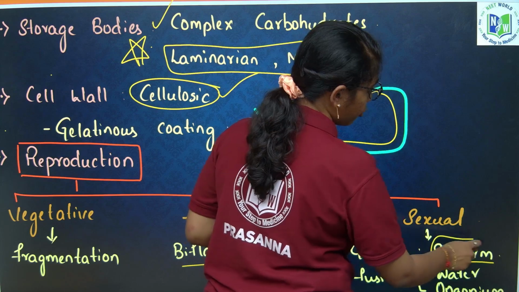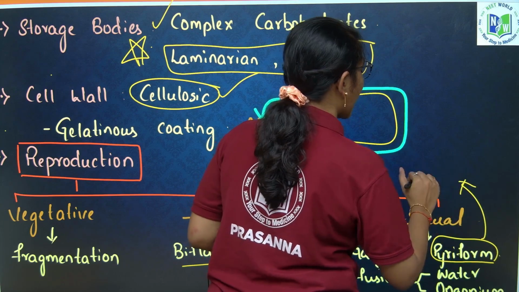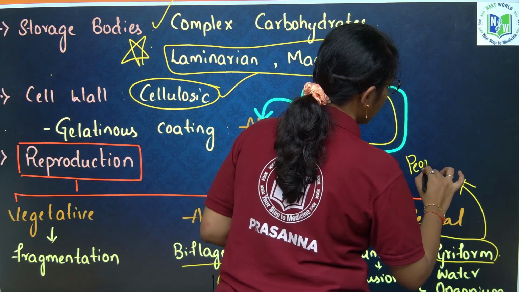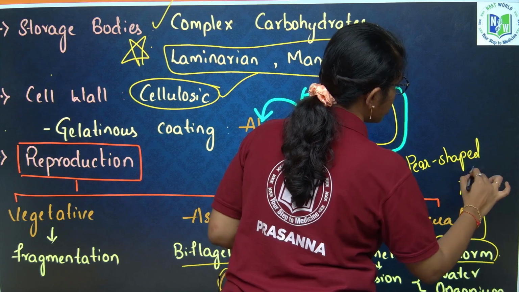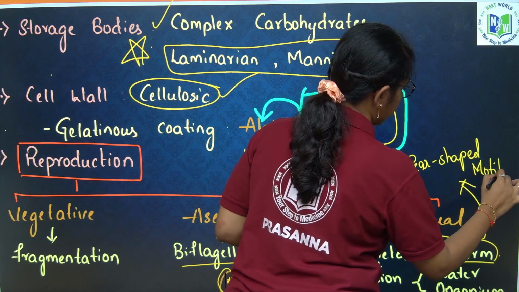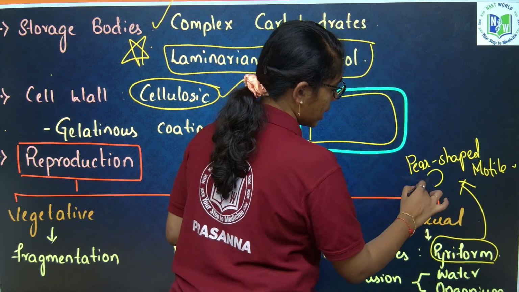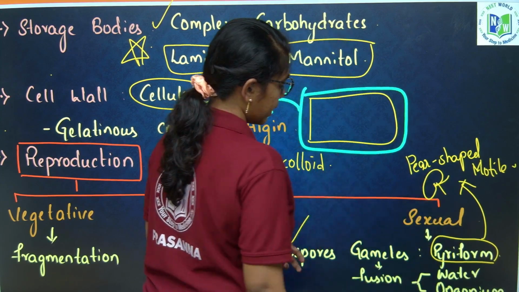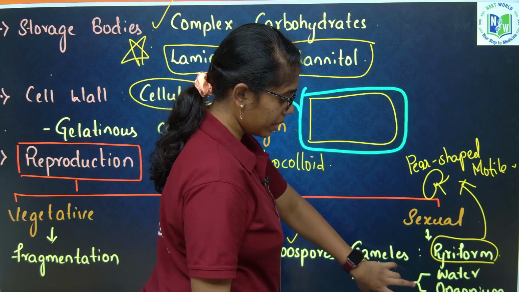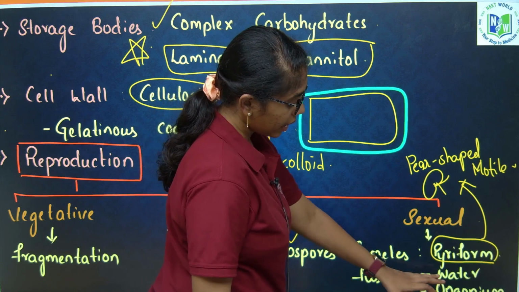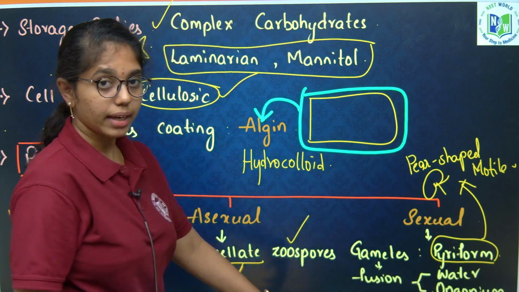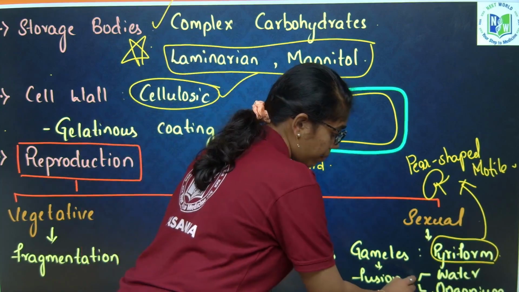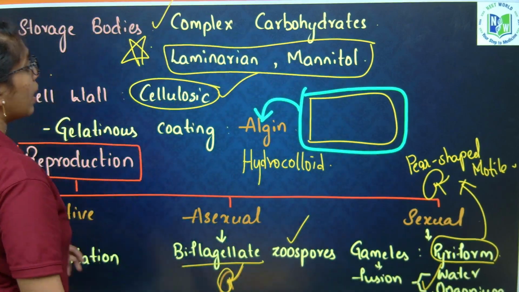What are pyriform gametes? Those gametes which are pear shaped. They are pear shaped motile gametes. Fusion of these gametes takes place in water and it is of oogamous type. Fusion of these gametes takes place in water and it is of what type? Oogamous type.